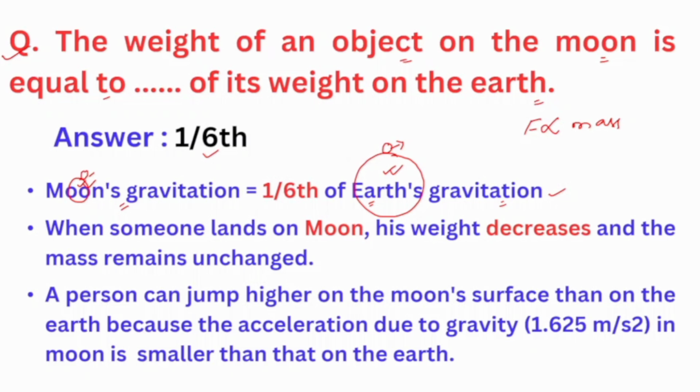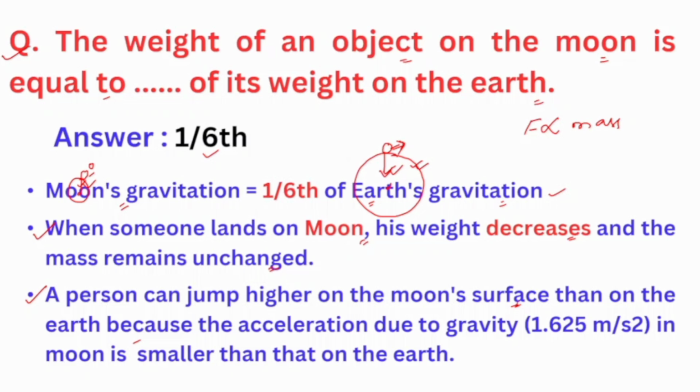Understood? Because what is weight? Weight is the force with which an object is pulled towards the center of the earth or any other celestial body. So here the gravitational force exerted by the earth is more, and because of that the weight will increase, and here the gravitational force is less, and this is why the weight will be less. So we understood that when someone lands on the moon, his weight will automatically decrease, and as we know, mass always remains unchanged.